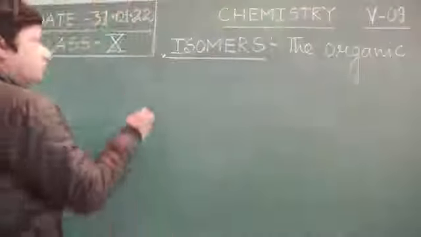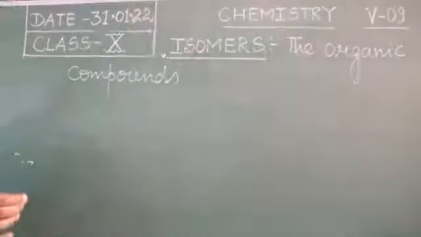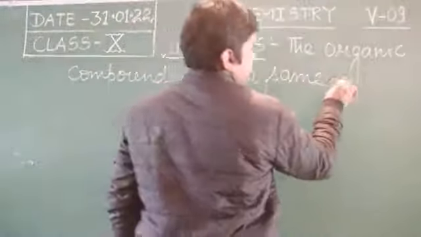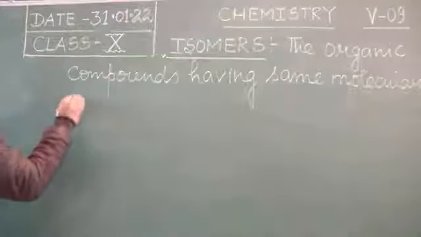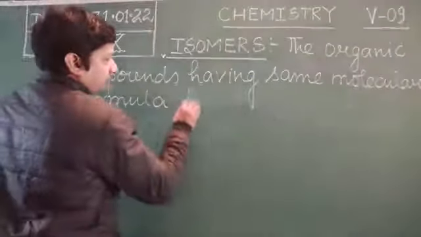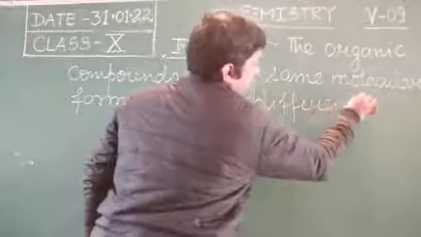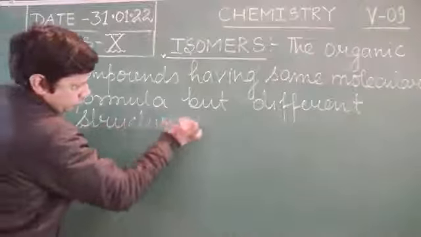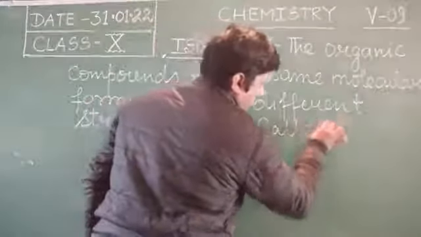The organic compounds having the same molecular formula but different structures are called isomers.